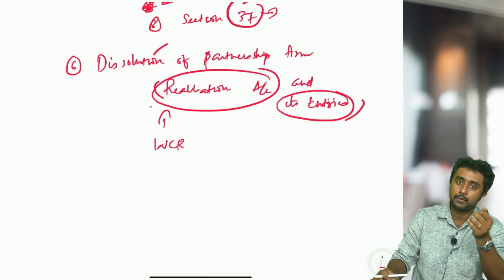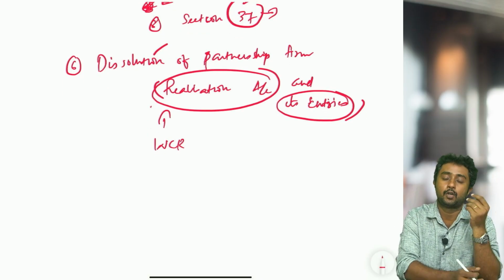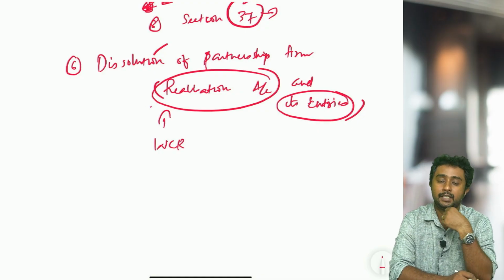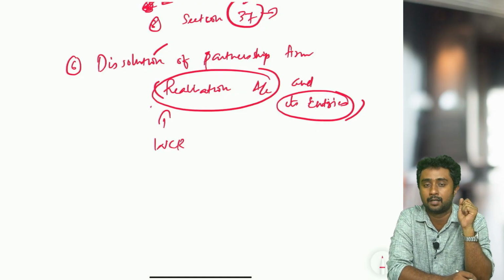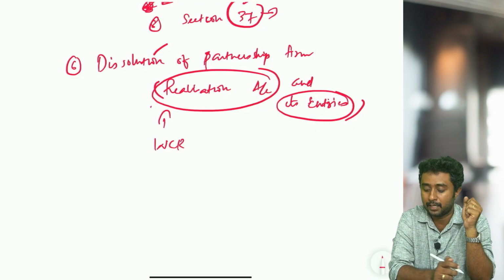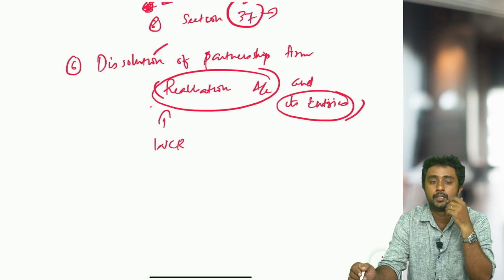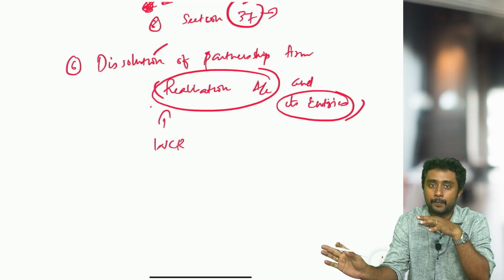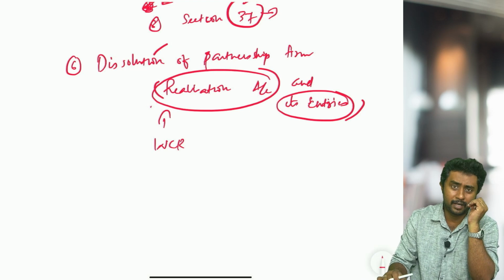And when it comes to theory in this chapter, there are topics called modes of dissolution, difference between realization and revaluation account, difference between dissolution of partnership firm and reconstitution of partnership. Study these kinds of topics well when it comes to theory.